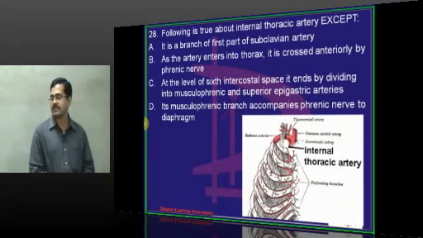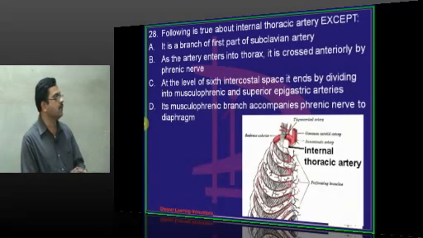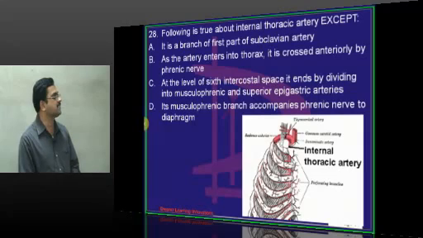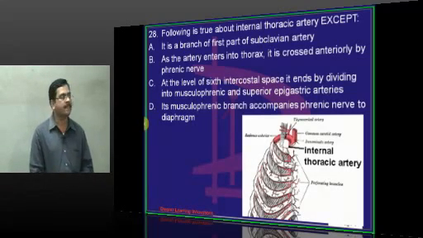So internal thoracic artery arises from first part of subclavian artery, passes behind the costal cartilages, just 2 centimeters lateral to the border of the sternum, and then it reaches the 6th intercostal space where it terminates by dividing into superior epigastric artery and musculophrenic artery.